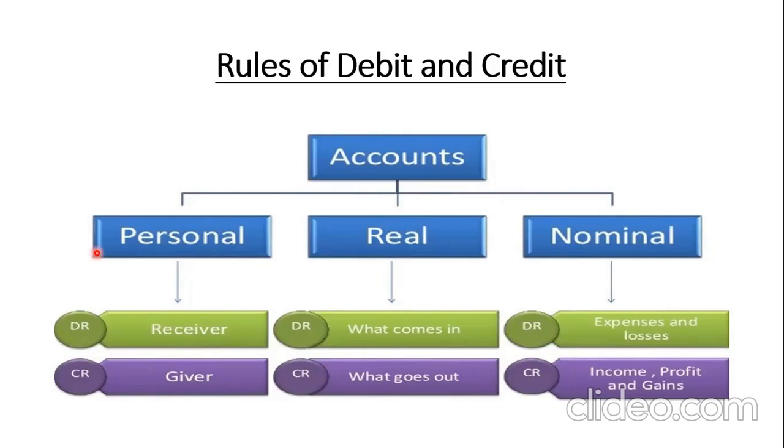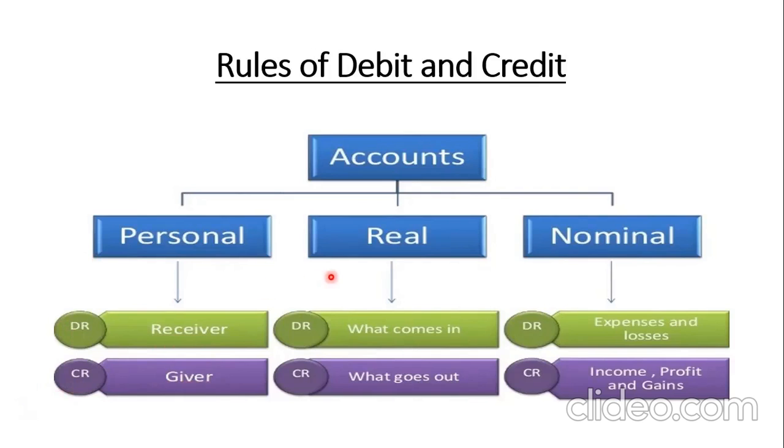So under the personal account, there are two things that we have to understand. The personal account means a person. A person may be a natural person or an artificial juridical person. So what will a person do in a business? A person will either be at the receiver end or at the giver end. And hence the rule under personal account says: debit the receiver, credit the giver.